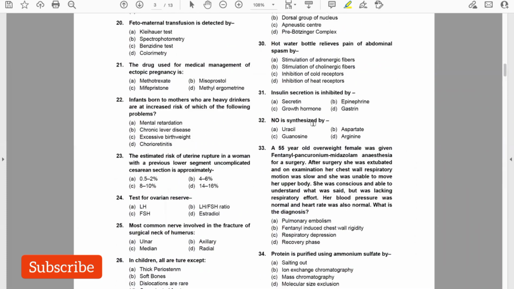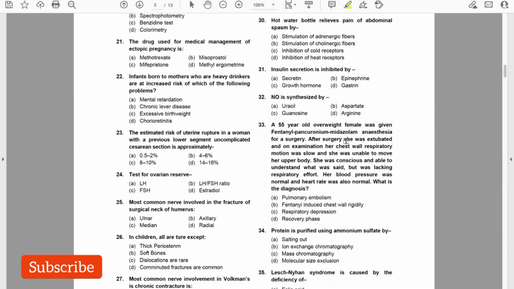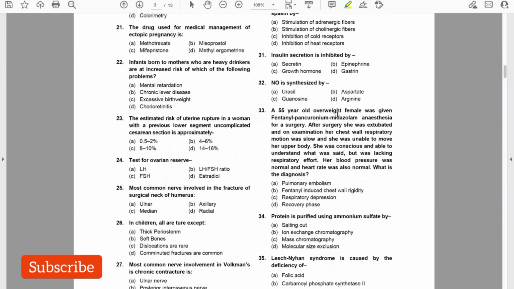Nitric oxide is synthesized from arginine. A 55-year-old overweight female was given fentanyl, pancuronium, midazolam anesthesia for a surgery. After surgery, she was extubated, and on examination, her chest wall respiratory motion was slow, and she was unable to move her upper body. She was conscious and able to understand what was said, but was lacking respiratory effort. Her BP was normal, heart rate was normal. What is the diagnosis? So, diagnosis is fentanyl-induced chest wall rigidity.